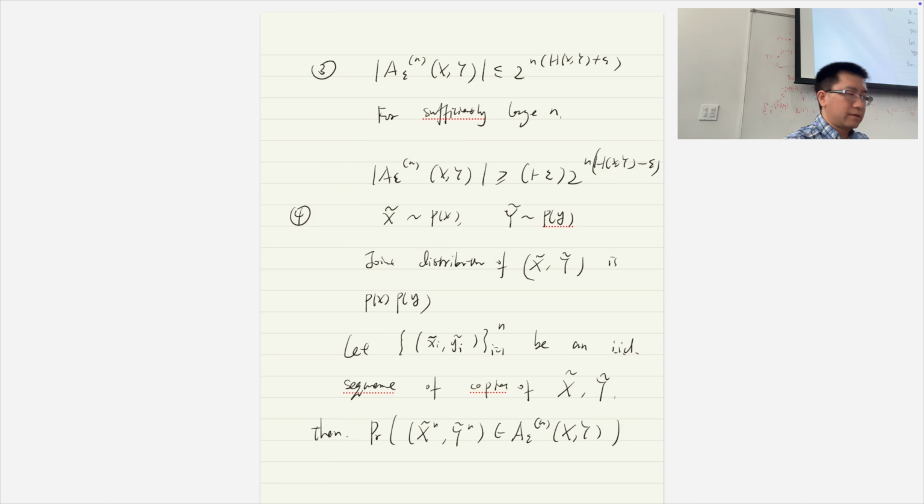Turns out that this probability is definitely not zero, right? Why is it not zero? You can think about this. If we generate an X, with very high probability it will be typical. If you generate Y, it'll be typical. Now the total size of this pair, because they are independent, is 2 power H(X) times 2 power H(Y).